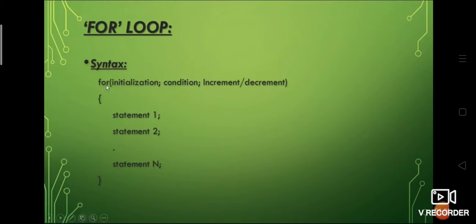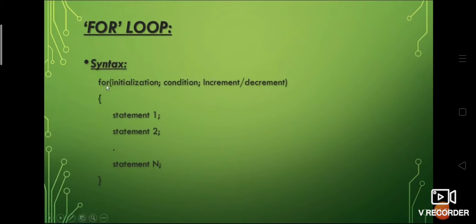Okay, so first, what is a for loop? A for loop executes one or more statements, and this loop is also called a counter control loop. It's the most flexible loop, and hence it is frequently used by programmers. Now let's discuss the syntax of the for loop.